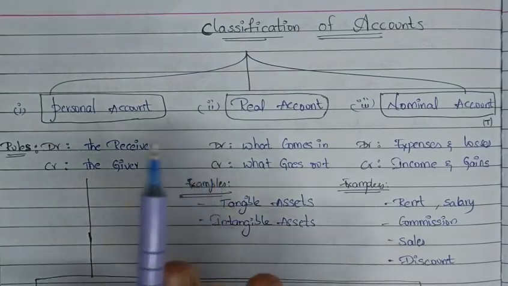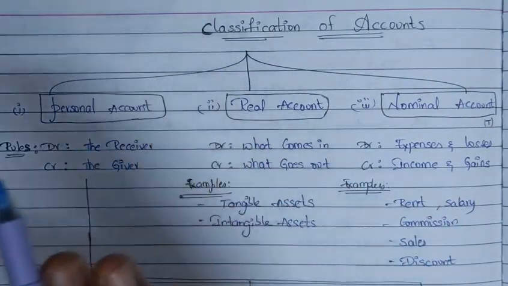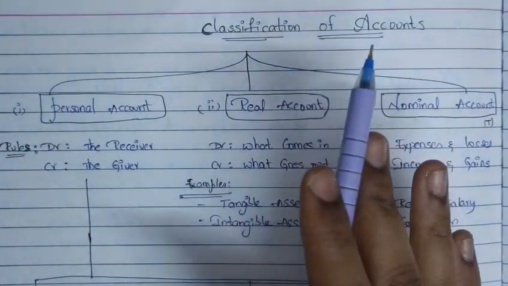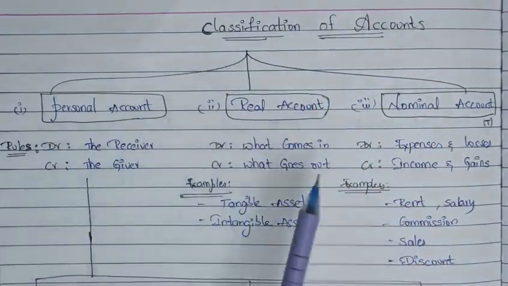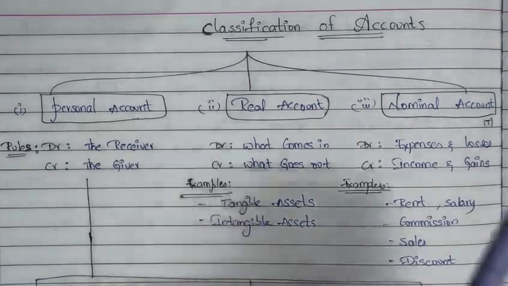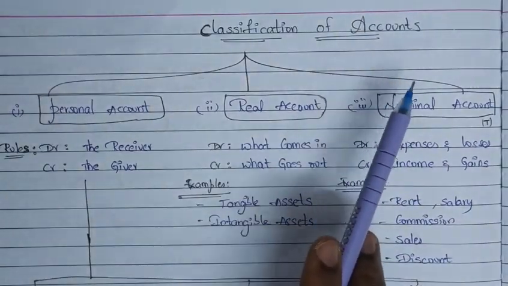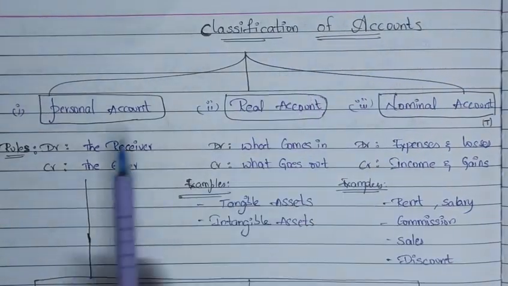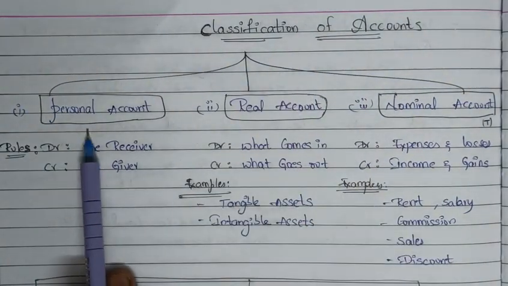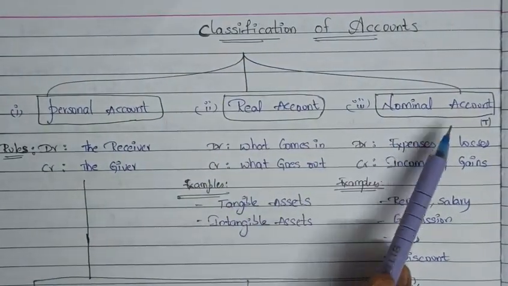Just imagine a seesaw. If one side goes up, the other side must go down. In the same way, each and every transaction in the accounting has one debit and one credit. So, for the recording of each transaction into journals, the accounts are classified into three. Number one is personal account, number two is real account, and number three is nominal account.